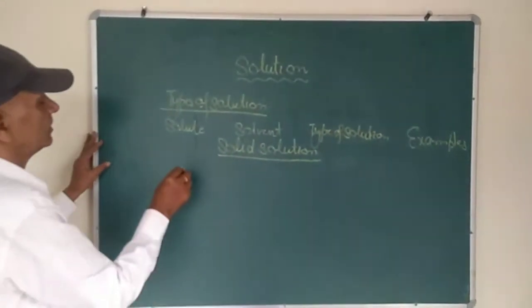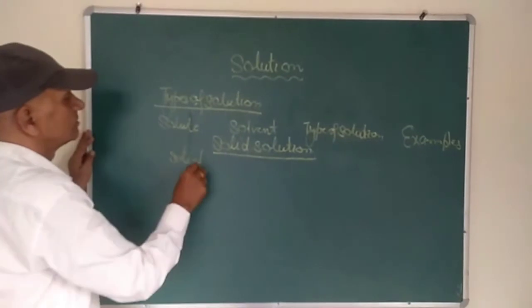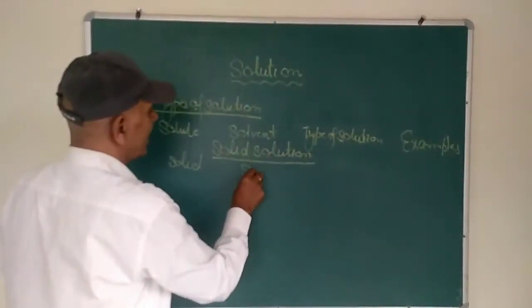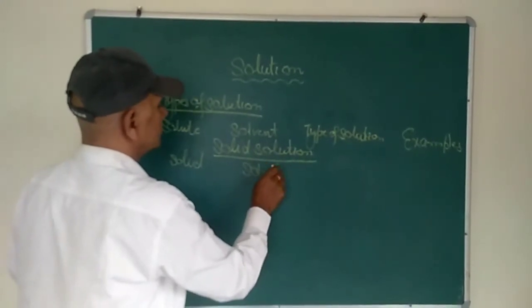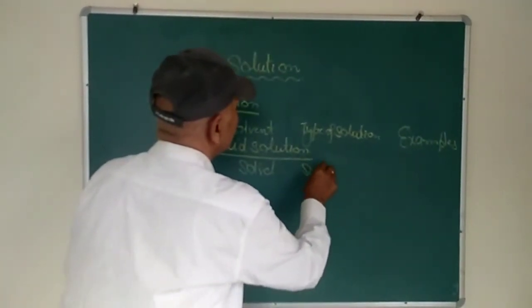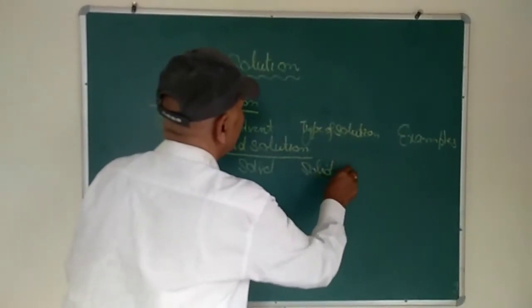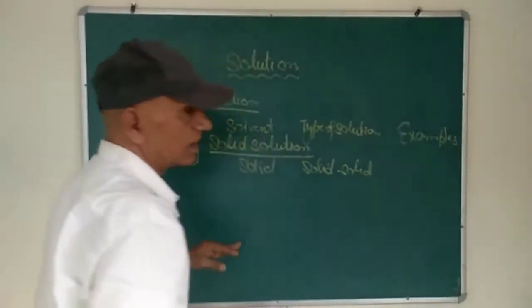So, if the solid is the solute and the solid is the solvent, then such a solution is called a solid solution.